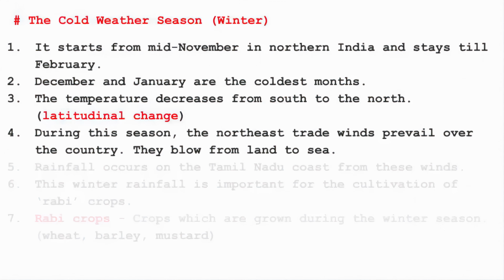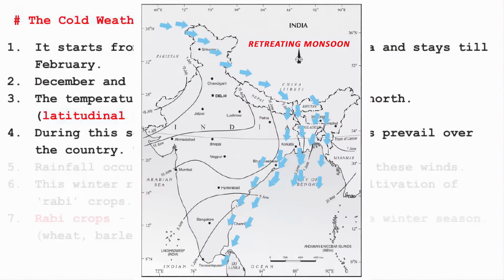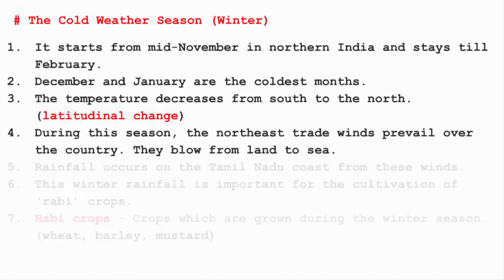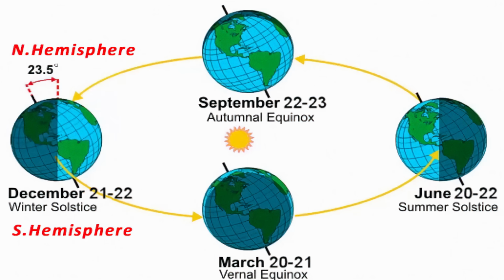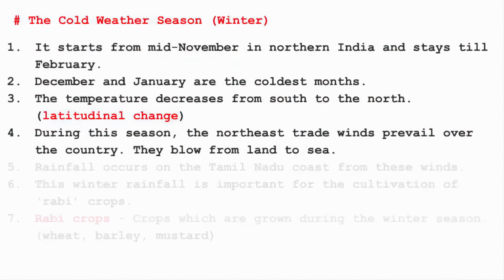So during winter season, the northeast trade winds prevail over the country. They blow from land to sea. So the reason it's cold in the north at this time is because of the cold winds that are generated in the Arctic Circle. Because the sun rays do not fall directly over the North Pole and South Pole area, all the cold winds that are generated at these regions move towards the equator.